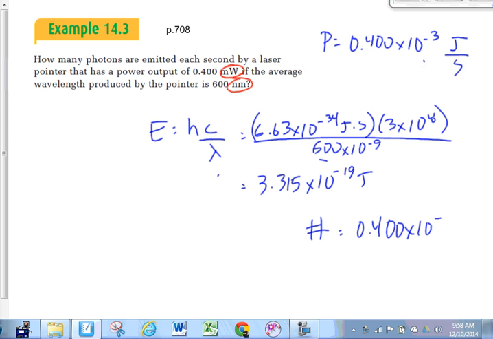0.400 times 10 to the minus 3, that's the number of joules total that we have in 1 second. The energy for 1 photon is 3.315 times 10 to the minus 19 joules. I don't know what that works out to be, but that's going to give us the number of photons, right? Remember we said earlier this year, if you want to find a number, take a total and divide it by the amount for 1. That's what Daniel did. He took the total energy in 1 second and divided by the energy for 1 photon. Last time we did something like this, it was total charge divided by the charge for 1 electron. Here it's the total energy divided by the energy for 1 photon in 1 second.